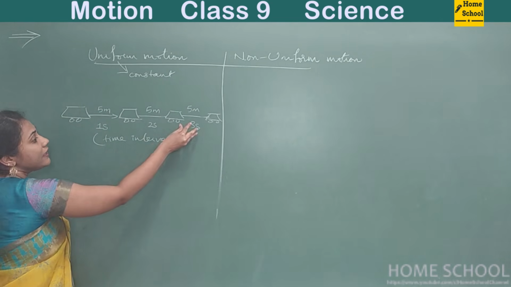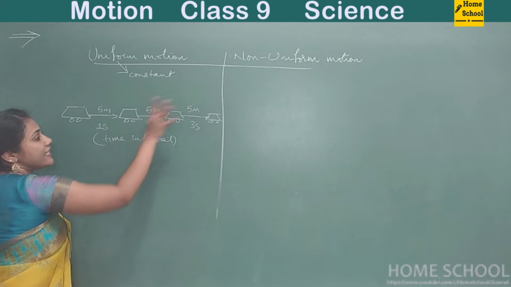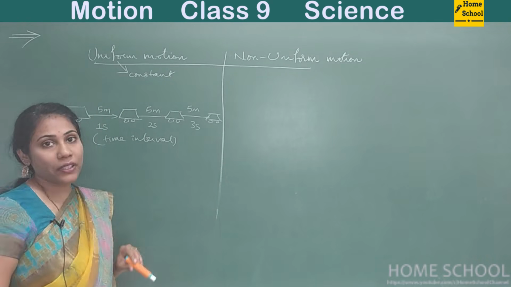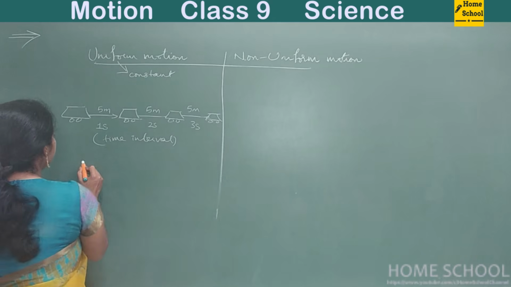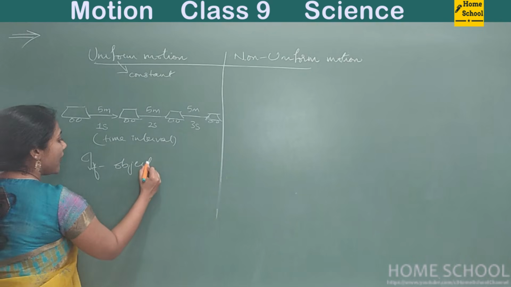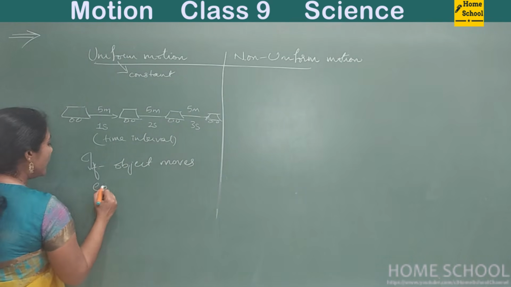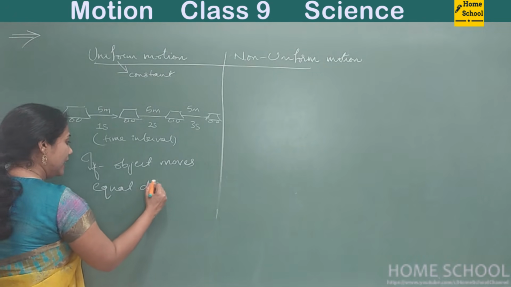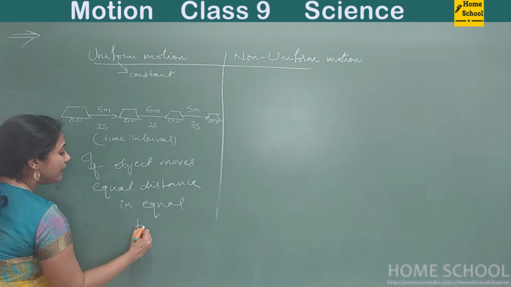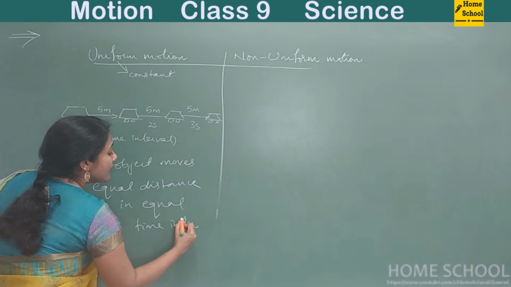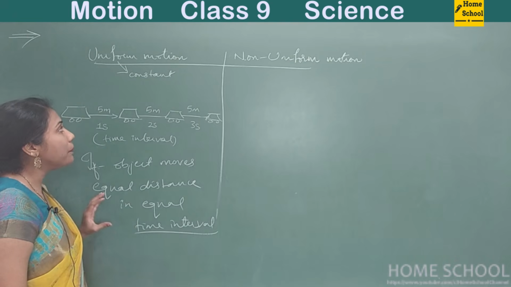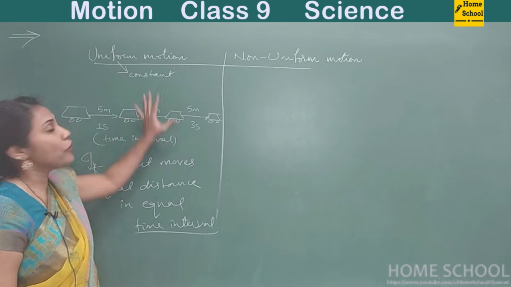See, in equal time intervals, the object has moved equal distances. So such a motion is called uniform motion. So if I have to write its definition: if an object moves equal distances in equal time intervals, then such a motion is called uniform motion, right? So hope you got an idea about uniform motion.